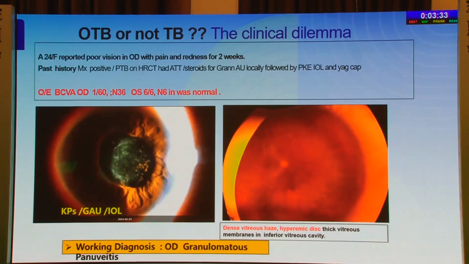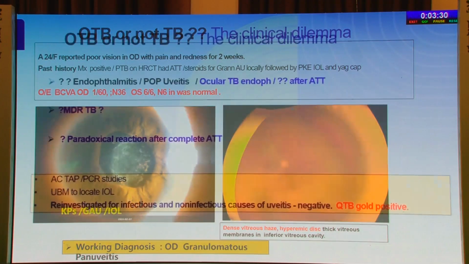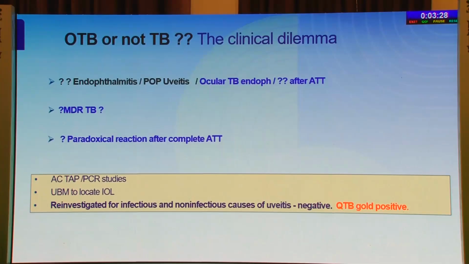The working diagnosis that we had was that of a granulomatous panuveitis. Now what was in our mind? Was it an endophthalmitis following cataract surgery? Was it an ocular TB endophthalmitis after ATT? How does that happen? Is it a multi-drug resistant tuberculosis, or is it a paradoxical reaction after complete ATT? So we decided to do the AC tap PCR studies and do a UBM to locate the IOL.